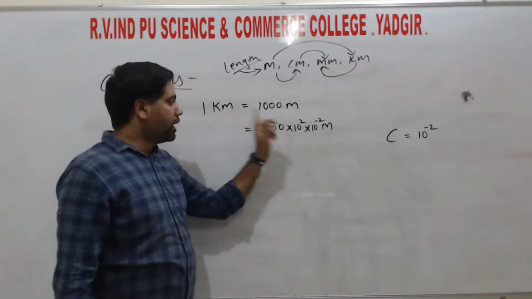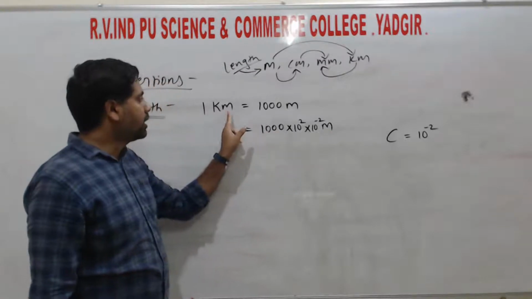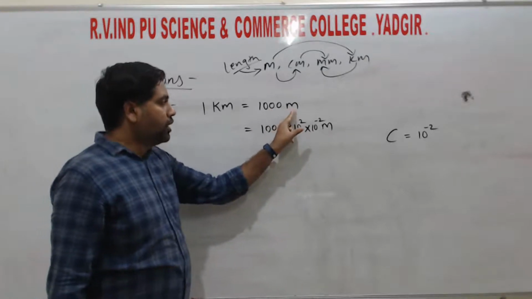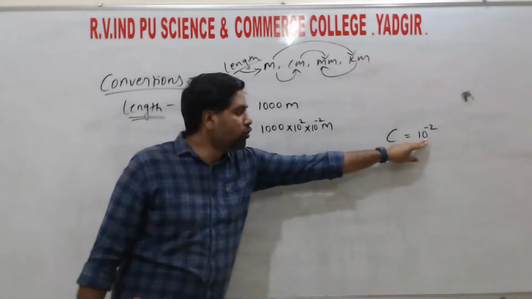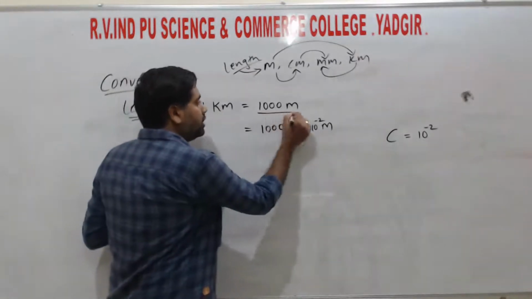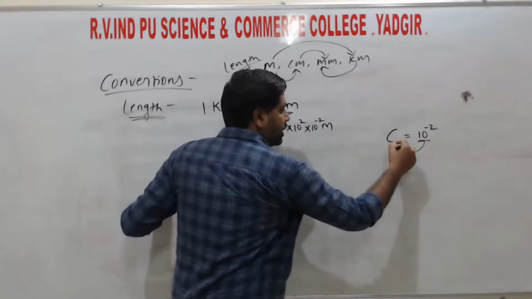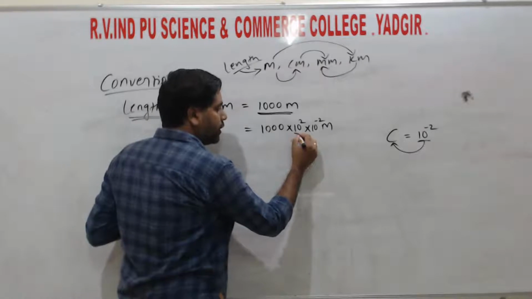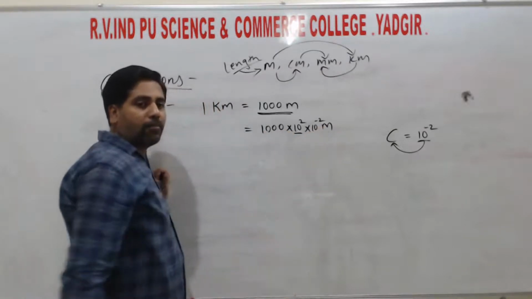For converting kilometer into centimeter, first we converted 1 kilometer to 1000 meters. From this meter we need to convert meter into centimeter. The value for centi is 10 to the power of minus 2. So if we get the value 10 to the power of minus 2, then we can directly write 10 to the power of minus 2 as C. For that we need to multiply this value with 10 to the power of plus 2 into 10 to the power of minus 2.